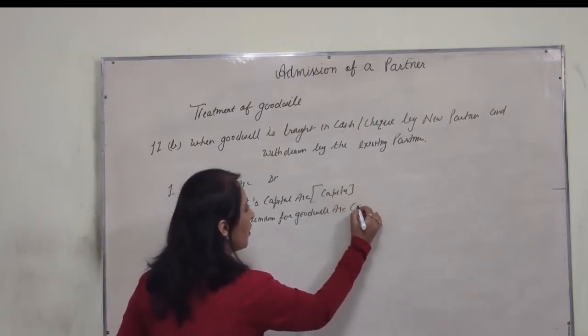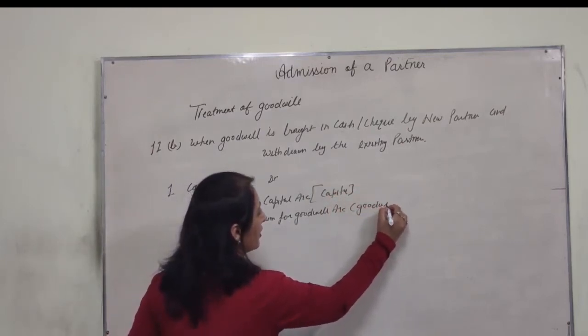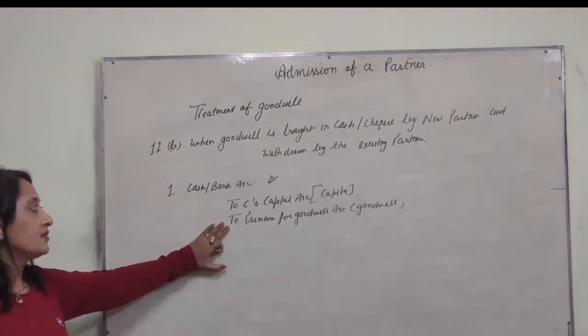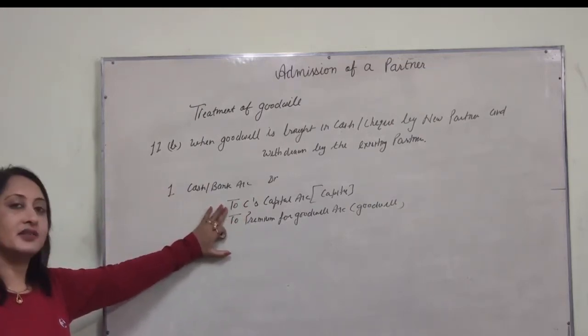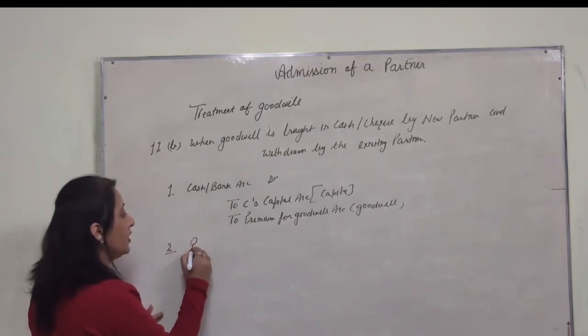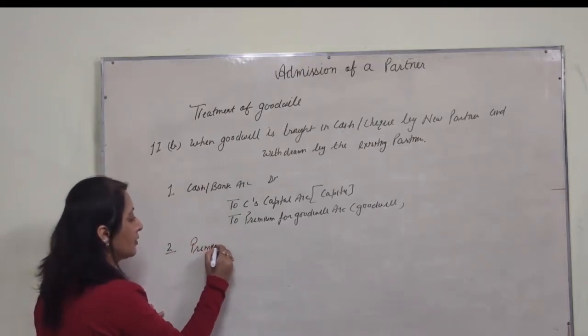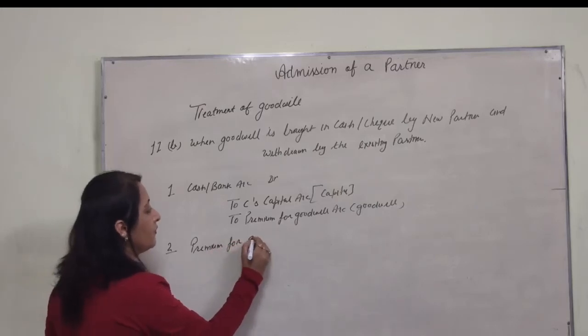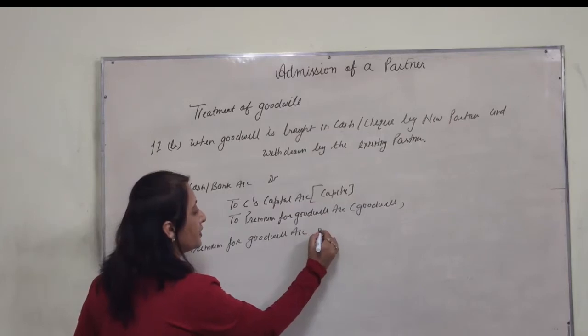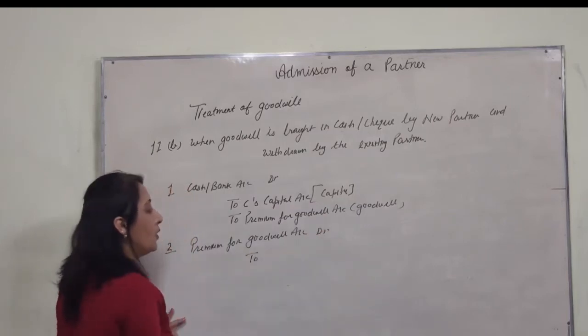That is the amount of goodwill. C is admitted as a new partner. He brings his share of goodwill and his capital. Now, second, premium for goodwill account debited to all partners.